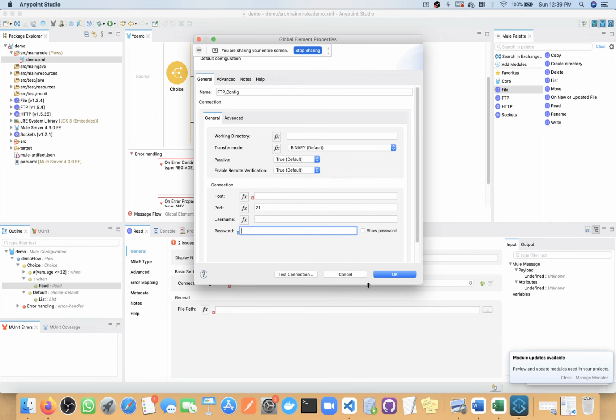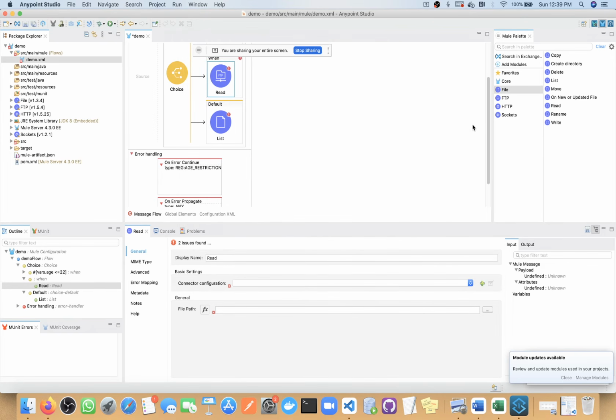Okay, and then the same for SFTP also. In SFTP also you need to define host, port, username, and password. Only one difference will be there. FTP will not be secured by any SSH protocol, and SFTP will be secured by the SFTP protocol.